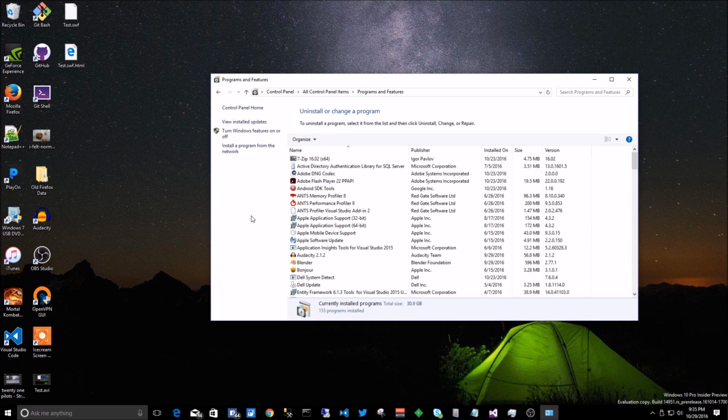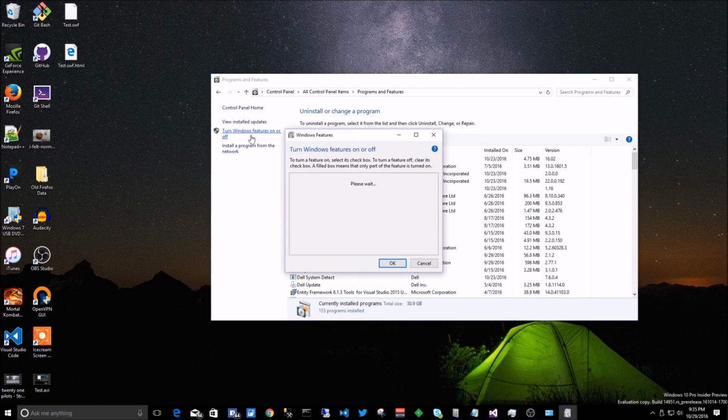And with programs and features, we have all of our programs that are installed, but we can also turn Windows features on and off. You can go ahead and click on that and turn on Internet Information Services, IIS. You want to make sure that you have your settings set properly. And then you're going to hit OK.